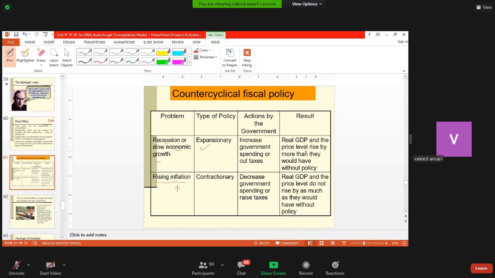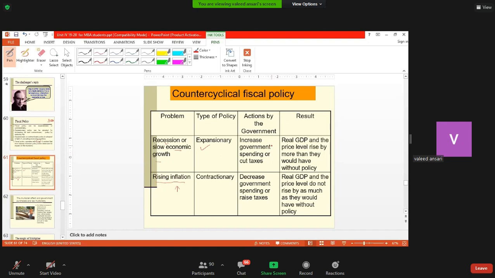In the other case, when government wants to contain the rise in prices, it should take the opposite action. Government should curtail expenditure and raise taxes so that price levels are contained without harming GDP.